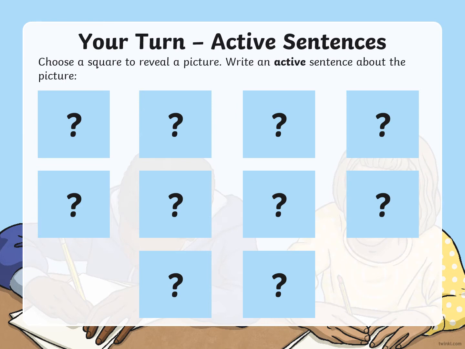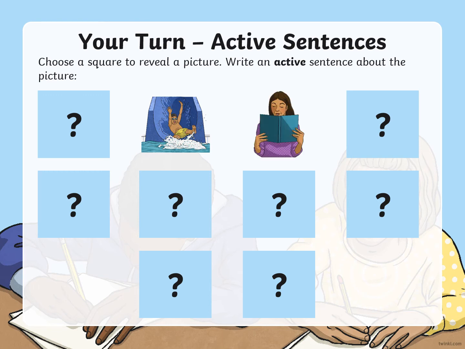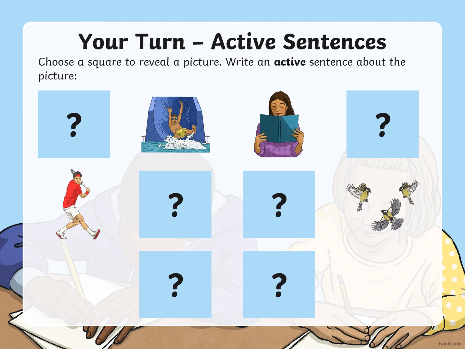Okay, so I'm going to click on a square and you're going to write an active sentence about the picture. Pause the slide. Okay, so what is he doing? Okay, once you've done that one, we've got this one. And then this one, what is that person doing? Think about subject, verb, object. Okay. And then one more. There we go. So once you've written those sentences, remember they're in the active voice, you can restart the lesson.